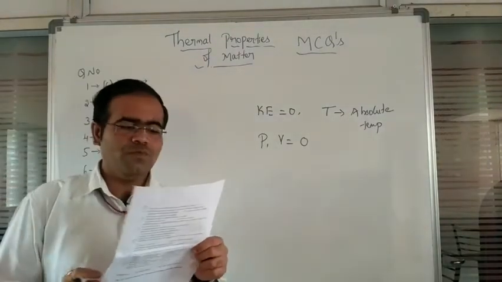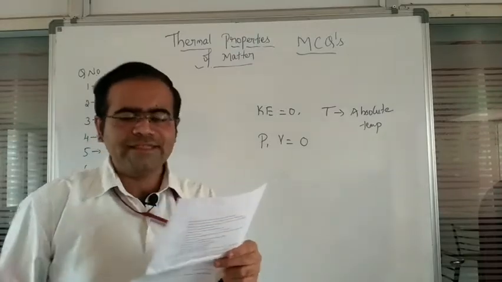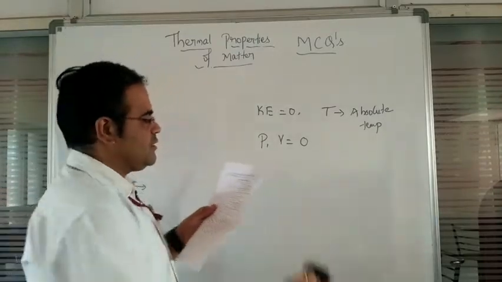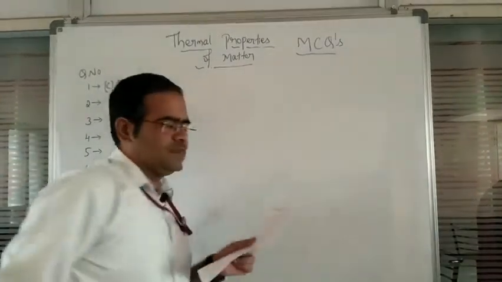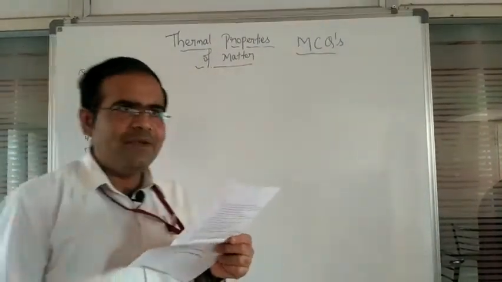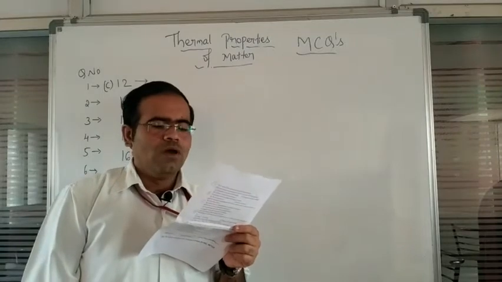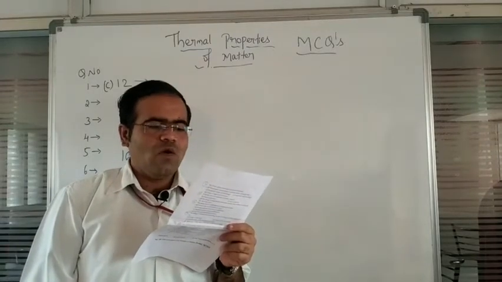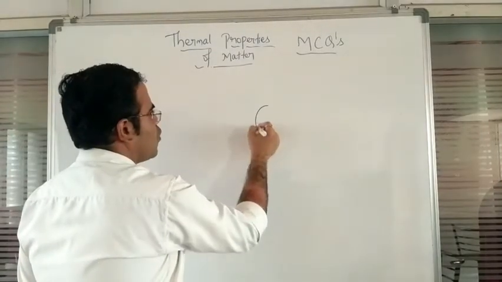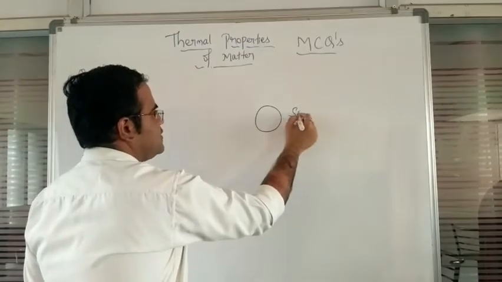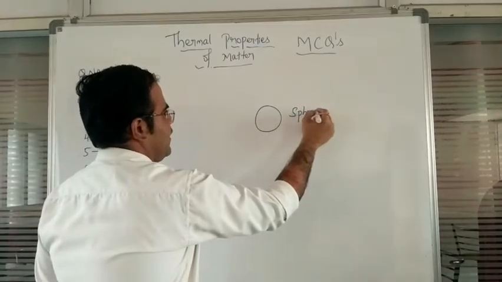Next, question number 2. When a copper ball is heated, the largest percentage increase will occur in its: diameter, area, volume, or density. Remember, a copper ball has a particular spherical shape.